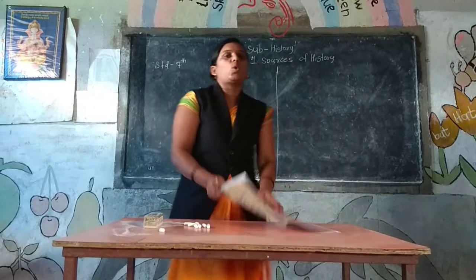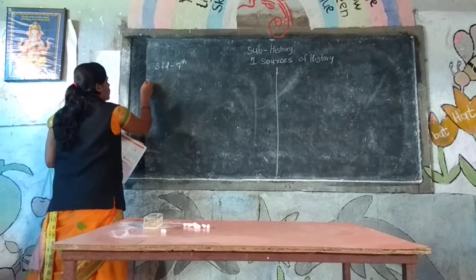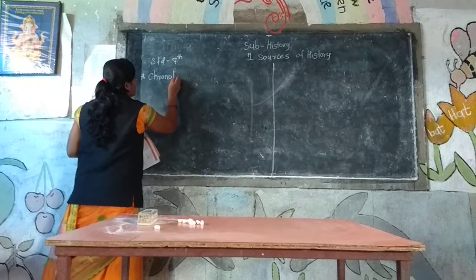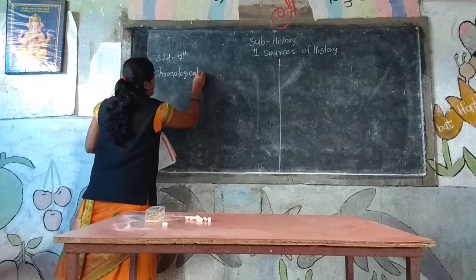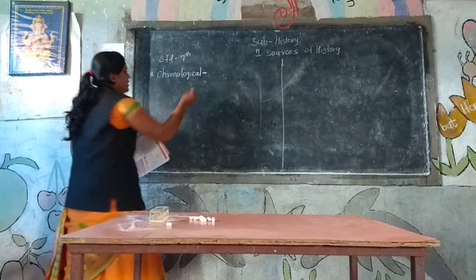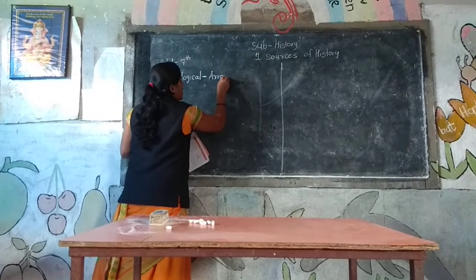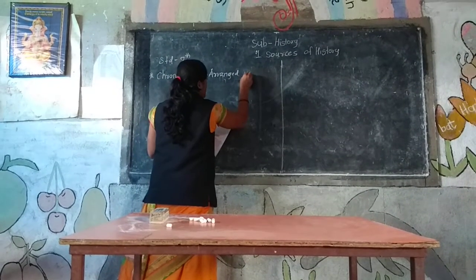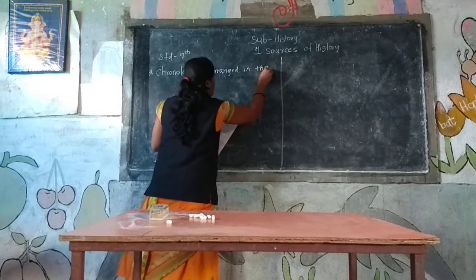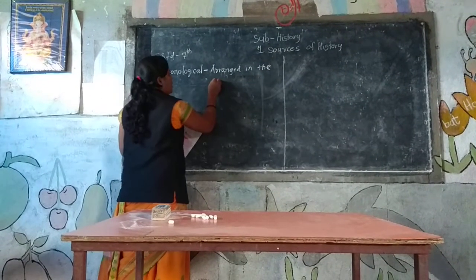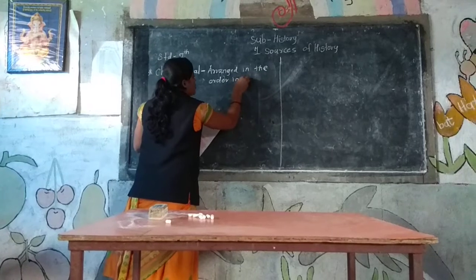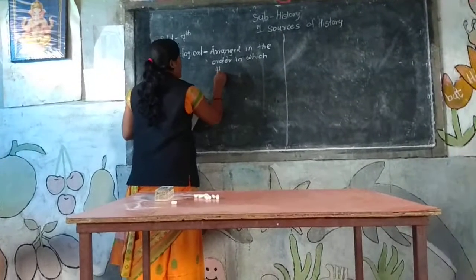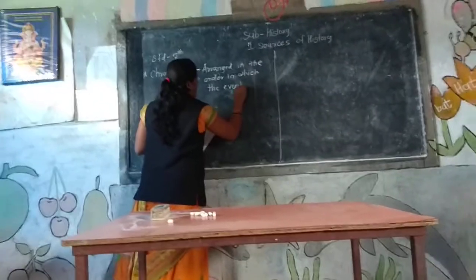Here the new word is chronological. What is the meaning of chronological? Chronological means arranged in the order in which the events happened.